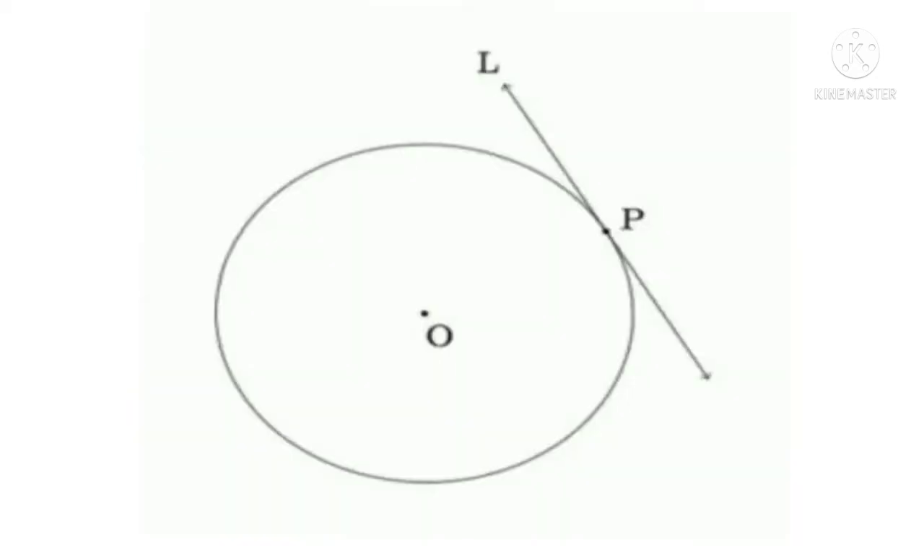So O is the center of the circle, and this line L is the tangent to the circle, because it intersects the circle at only one point. So this is the tangent. This intersection point we call the point of contact. If we join the center to the point of contact, that is the radius.